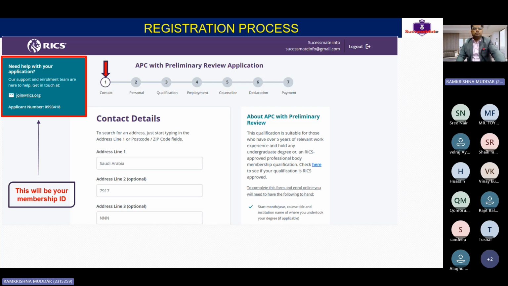So what does this mean? Once we click that, we will have this type of portal. First we have to write the contact details. This is the contact detail: which address you are currently based at, what is your address. Wherever there is a star, that is mandatory. Clear? The first thing is you have to fill the contact details. Then let's move to the next slide.